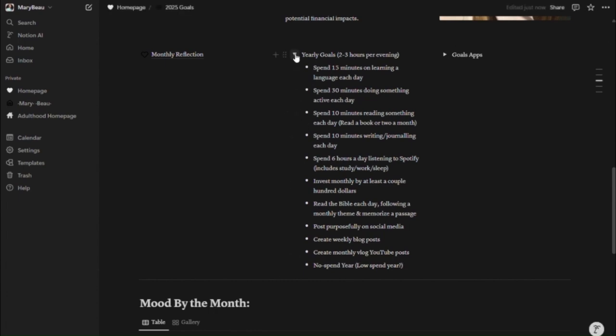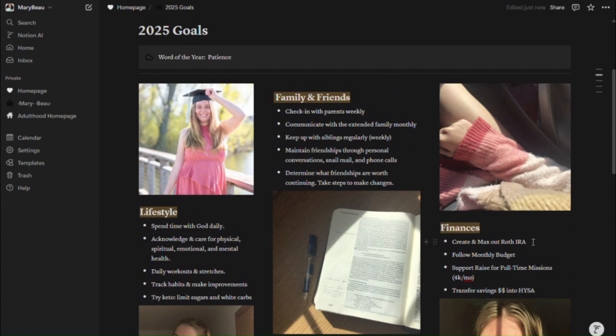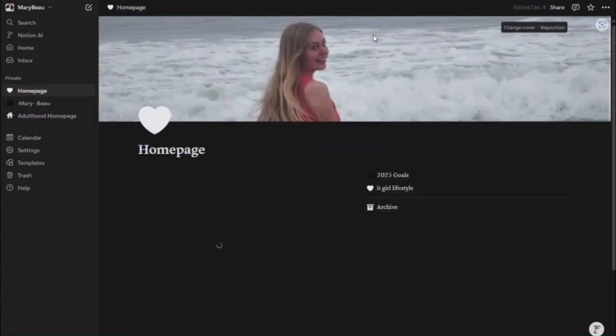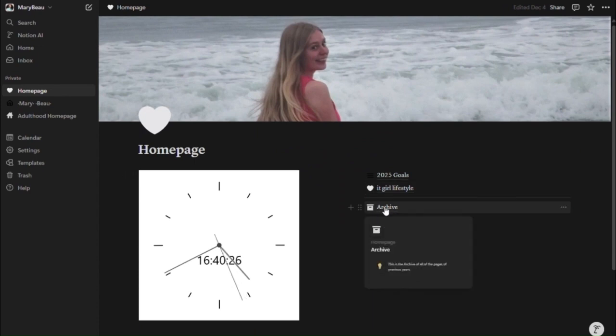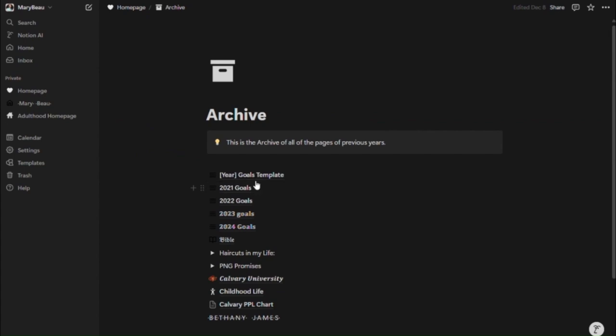I wanted to have a no spend year for 2025, but I very quickly realized that that is quite unlikely or impossible for me. So I want it to be a low spend year. I just want to be conscious of my money purchases. But as you'll also notice, as I'm adding to finances, I want to be more specific with my goals. Maybe I can't max out my Roth IRA because I'm not making a ton of money right now, but I would love to see if I can at least contribute $500 a month to something in my Roth IRA.